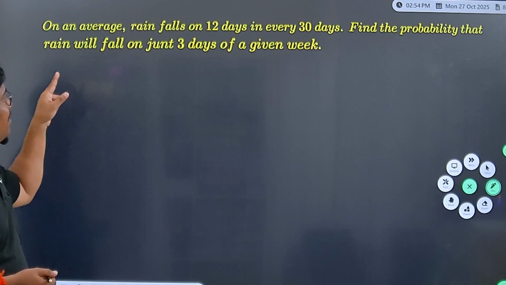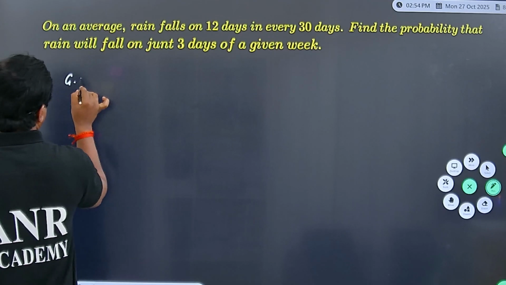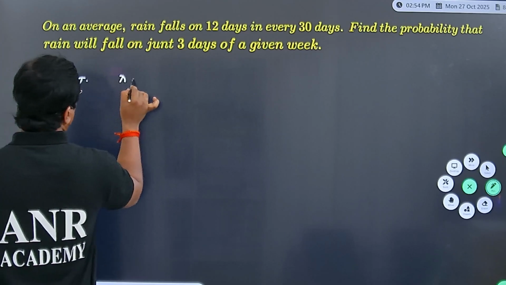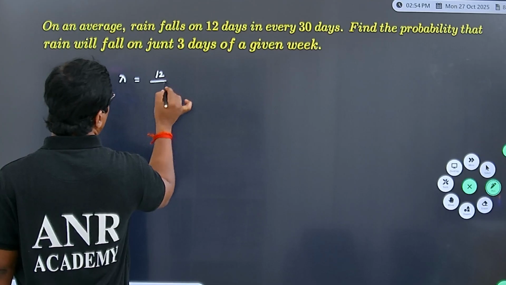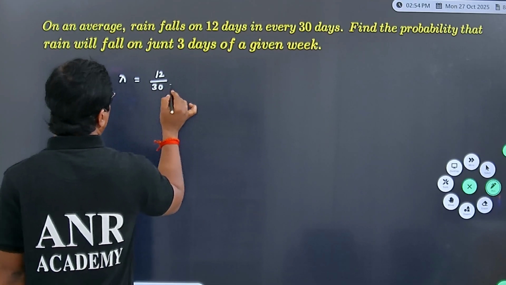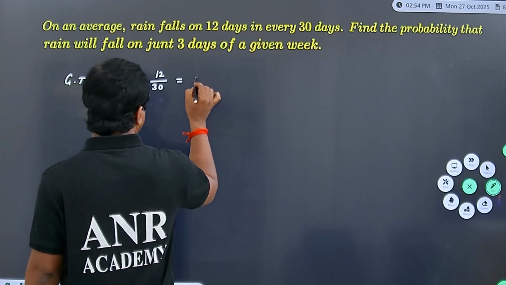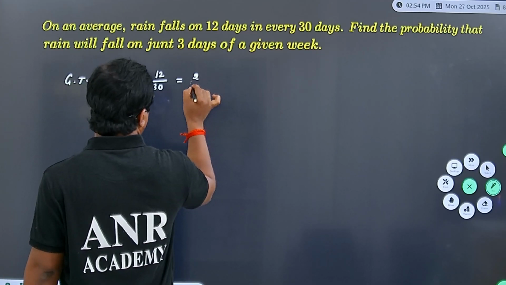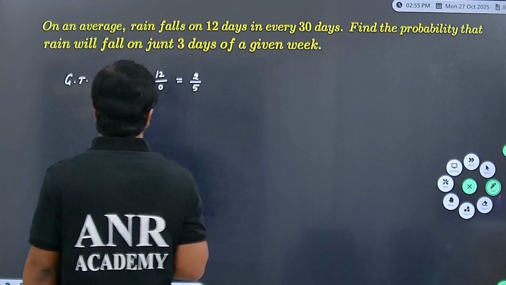N value 7 and R value 3 here. Given that lambda value, average 12 days in every 30 days the rain will fall, implies the value of lambda equal to 2 by 5.